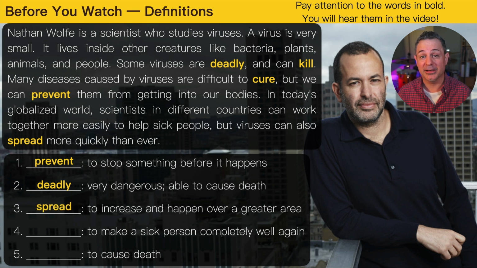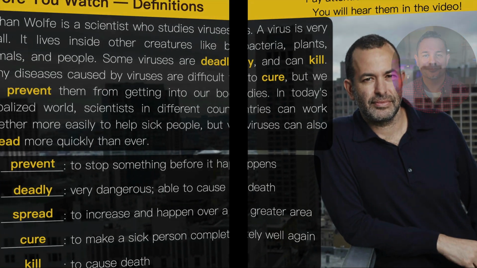The word spread. Which word means to make a sick person completely well again? The word cure. Which word means to cause death? The word kill. Let's take a look at this week's video in a video.